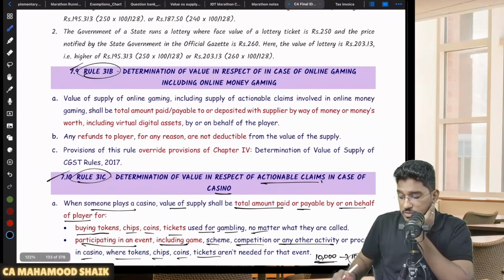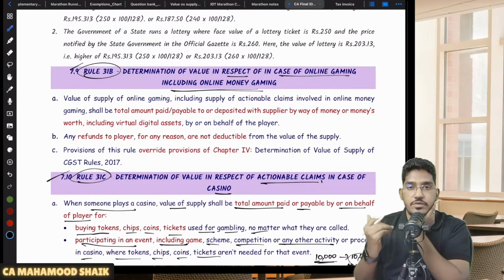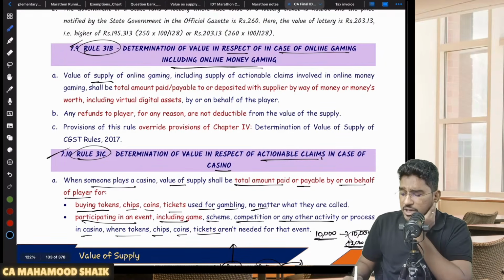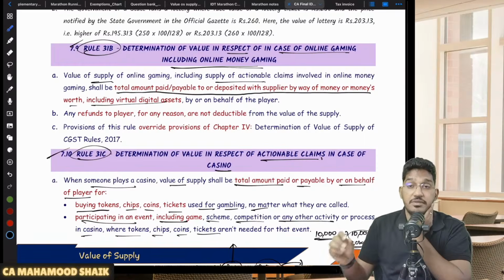Then we have 31B. Sir, what is 31B? Determination of value in case of online gaming, including online money gaming. If you are playing online gaming, what will be the value? Here also they say that the value of supply of online money gaming, including supply of actionable claims involved in online money gaming, should be the total amount paid or payable to or to be deposited with the supplier by way of money or money's worth, including virtual digital assets, by or on behalf of the player.